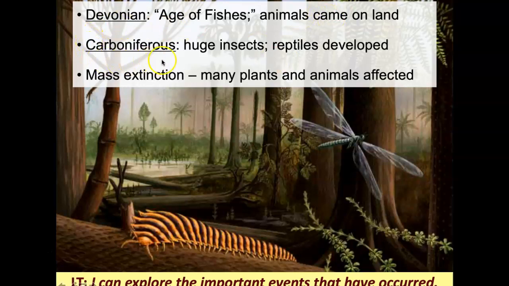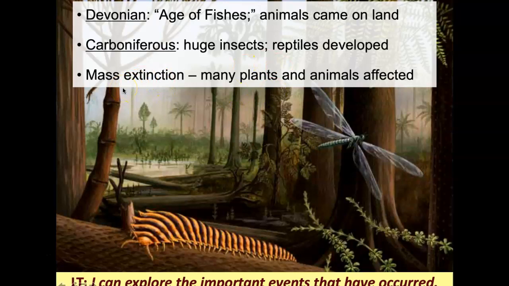The Carboniferous is one of my favorite periods, and that's because it has something super unique, has giant insects. And there have been fossils discovered of giant insects, and that's how scientists knew that they existed. So millipedes, like 5 or 6 feet long, literally could rear up on their back and be taller than you. Meganeura, which are ginormous dragonflies. These dragonflies had the wingspan of your arms. So if you extend your arms outward, dragonflies were that big. They were ginormous. It's really cool.